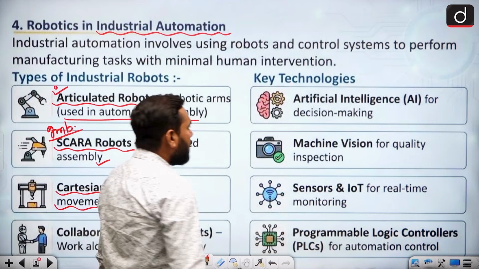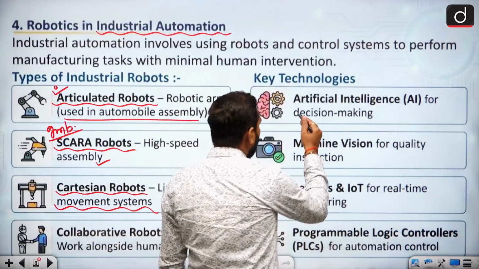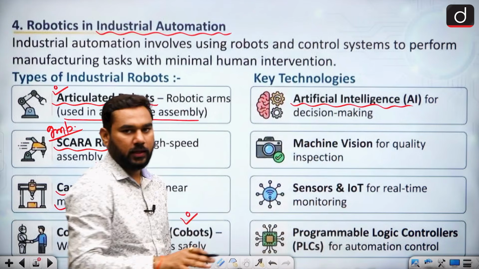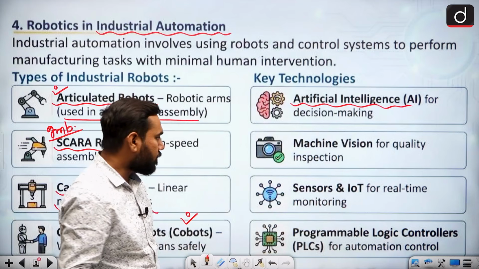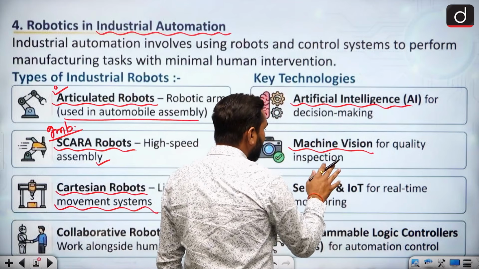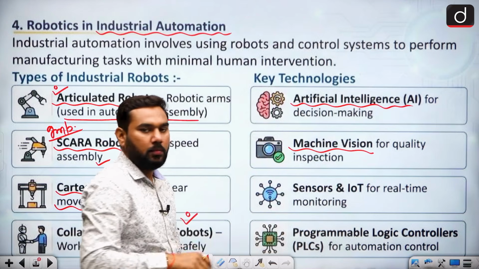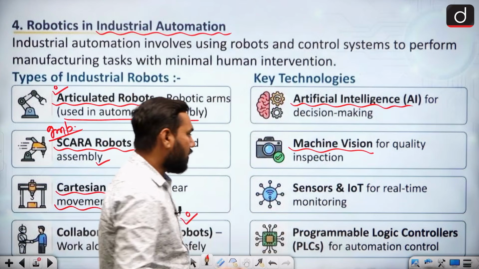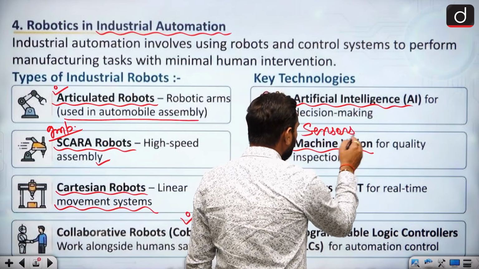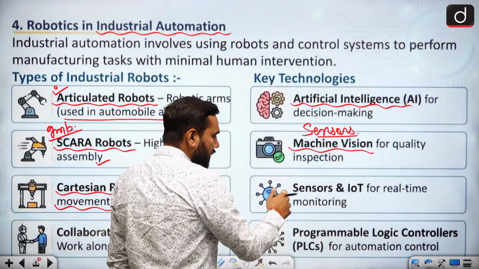When we talk about the key technologies we use, there is artificial intelligence, because without it a machine cannot get the capability to give you responses. Next is machine vision, because you need a camera, or maybe any kind of sensor. So basically this is related to sensors. Next is sensors and IoT.